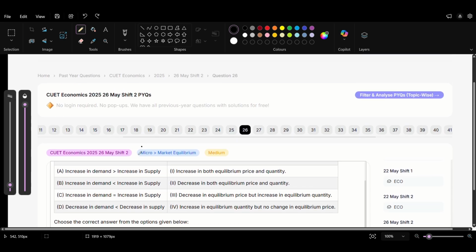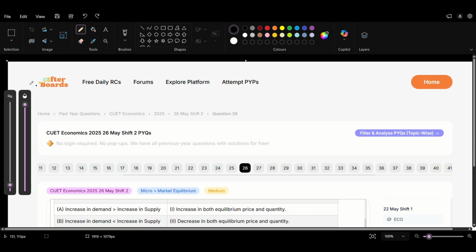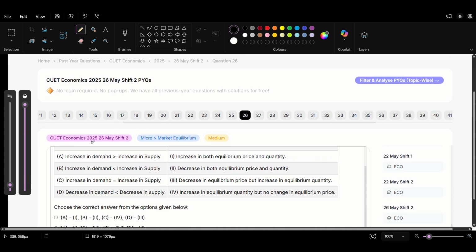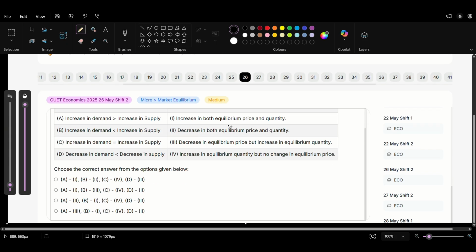So, which one is actually tougher? Well, to explain that, I'm going to solve one of each question in front of you live right now. All right, I'm going to solve this specific question. I got this from a site called Afterboards, and this is from 2025, 26th May, Shift 2. So, this is the question.